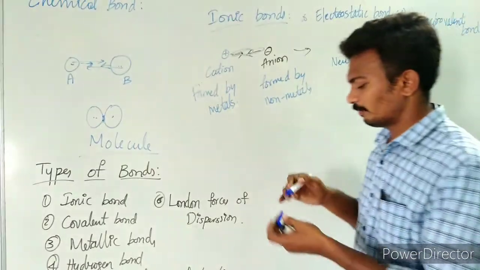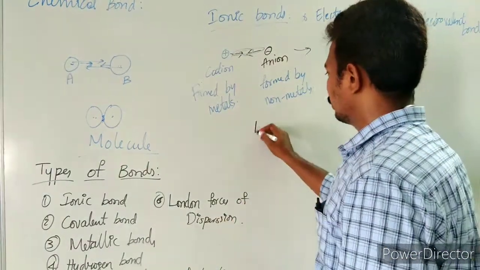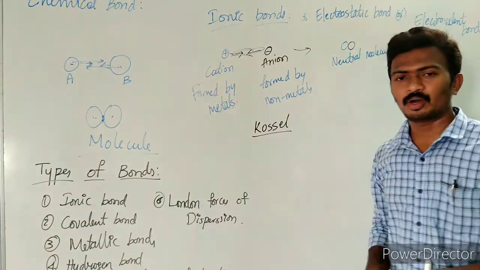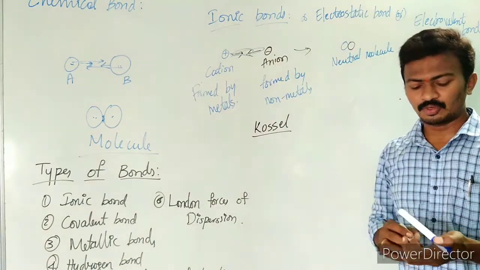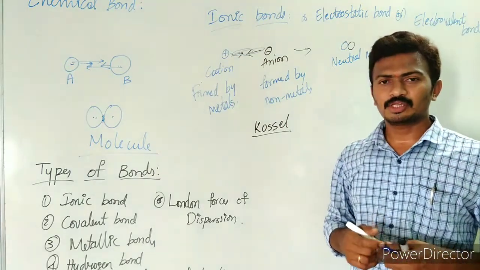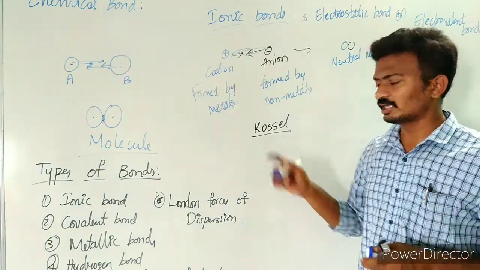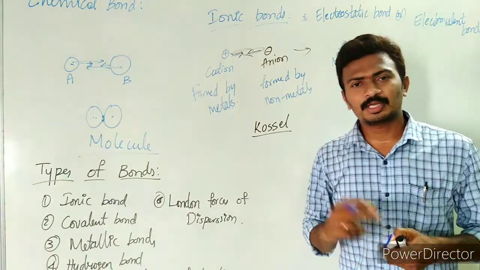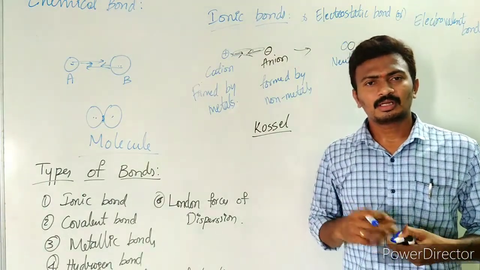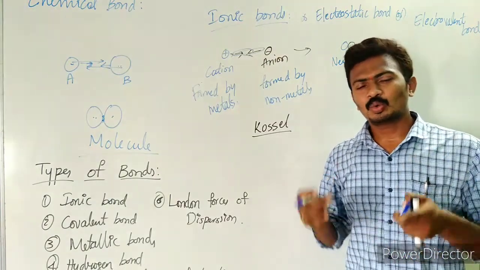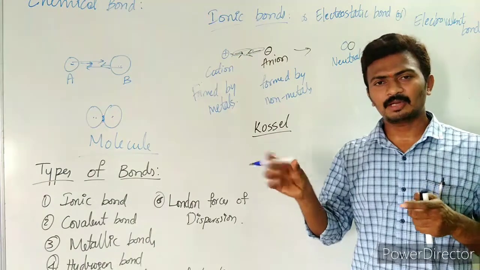Kossel tried to explain the nature of ionic bond by taking a few things into consideration. The ionic bond is formed to attain a stable species. These cations and anions are formed to form a stable entity.